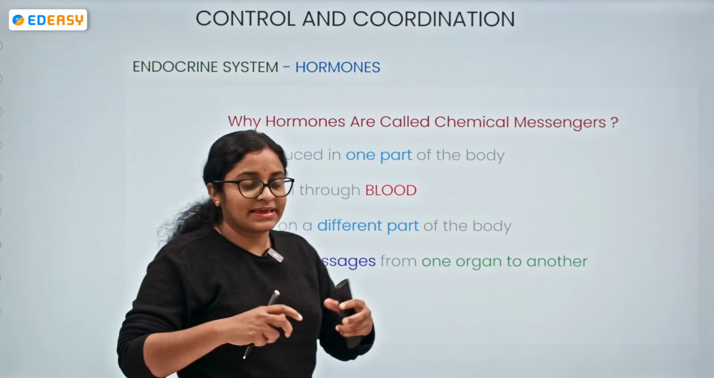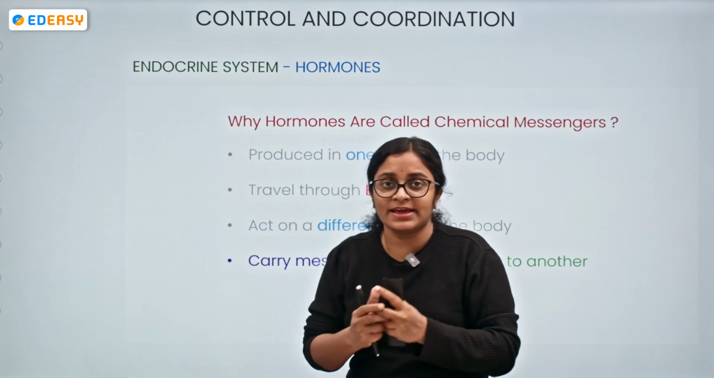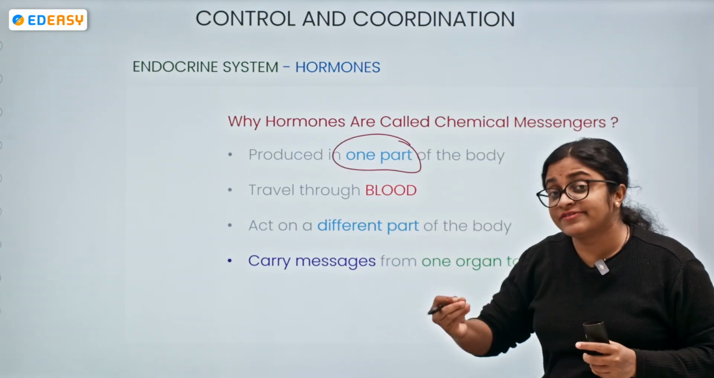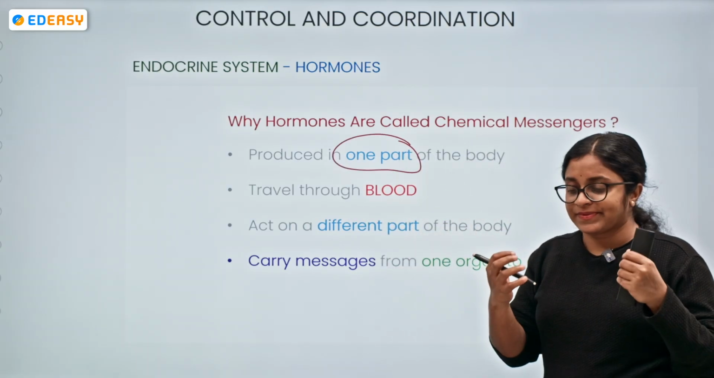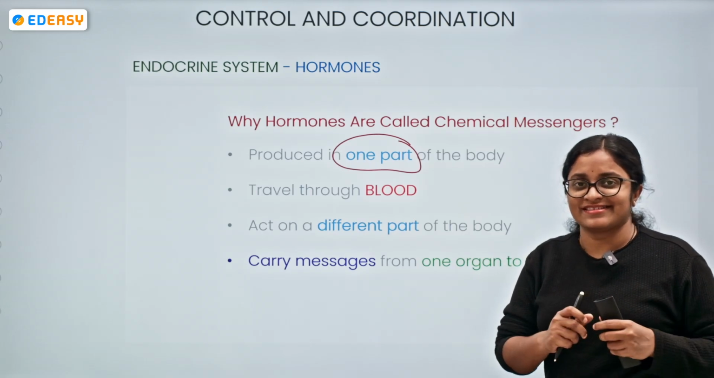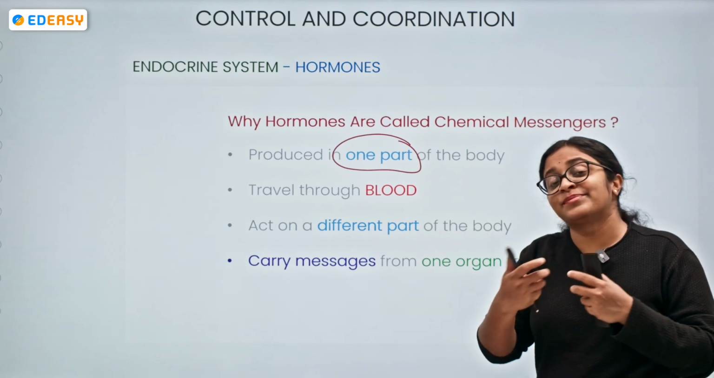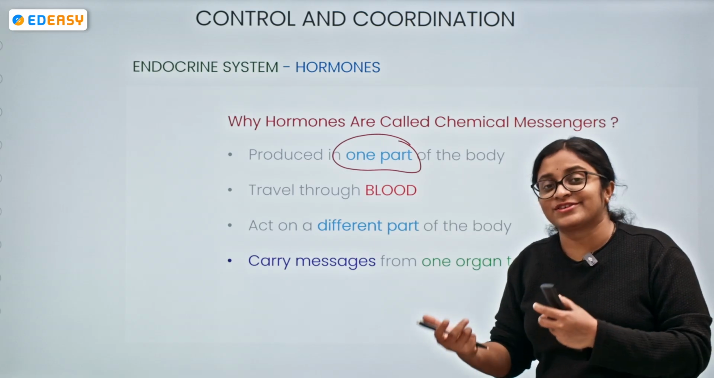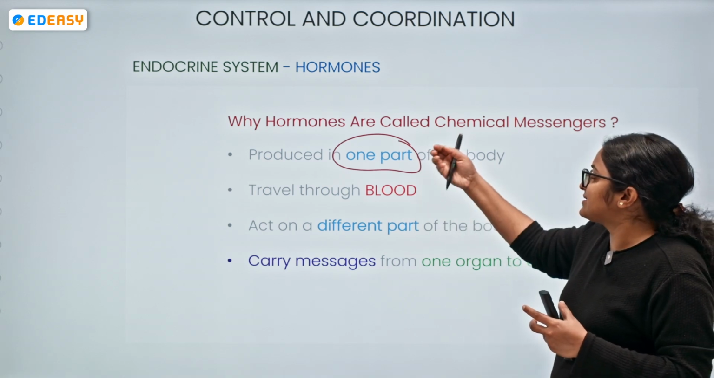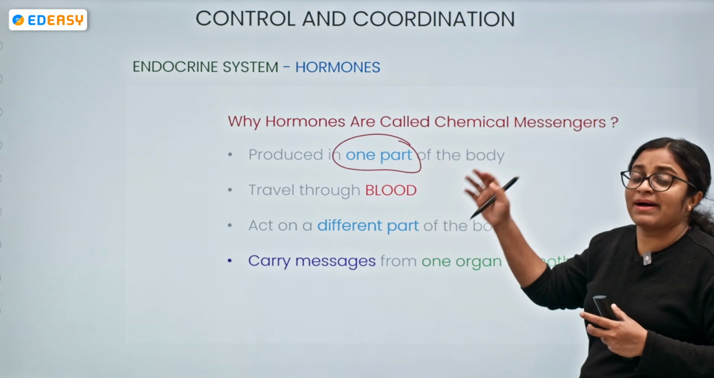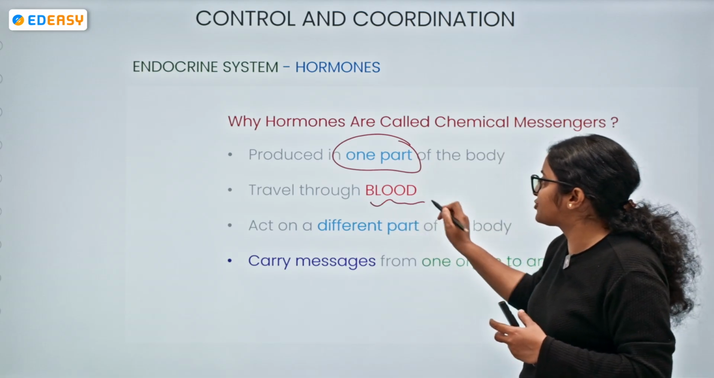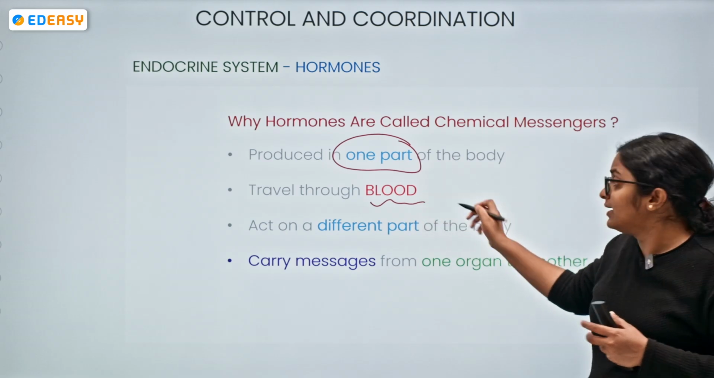Now, why are hormones called chemical messengers? Because hormones are produced in one part of the body, and there is a specificity for the production. For suppose, the thyroid gland produces thyroxine. The testis, which is a gland, produces the male hormone testosterone. Like that, there is a specificity, and there is production of the hormone in one part of the body. The hormone travels, the transportation occurs through blood, and it acts on a different part.